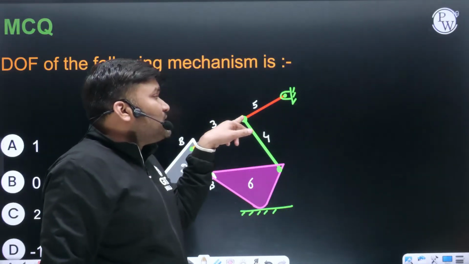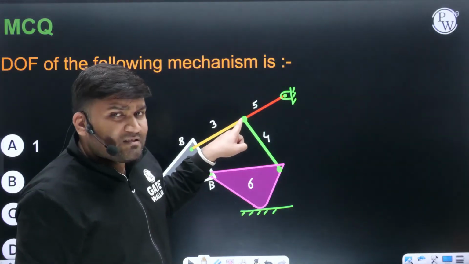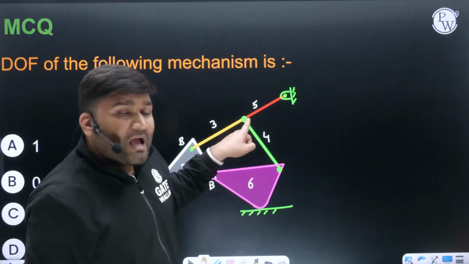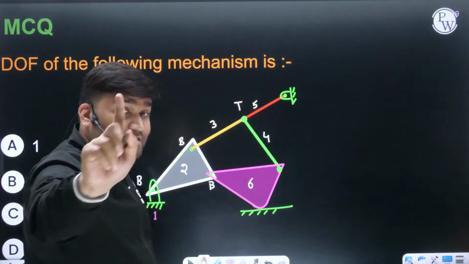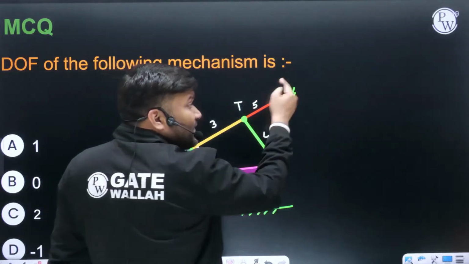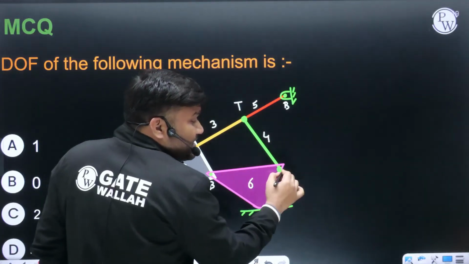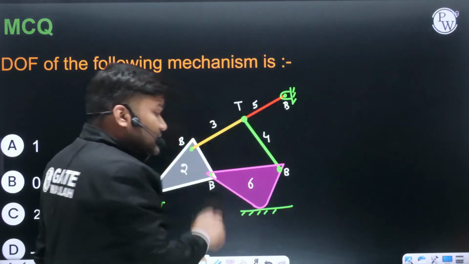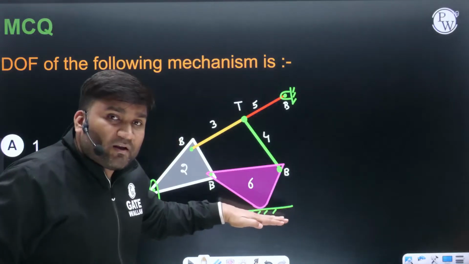At this joint, link 3, link 4, link 5, 3 links are connected. Can I say this is your ternary pair, beta, a ternary joint? And the ternary joint we have to convert into an effective number of binaries. Keep this in mind. 5 and 1 are connected here. This is binary. 4 and 6 are connected here. This is also binary. And link number 6 is kept on link number 1.